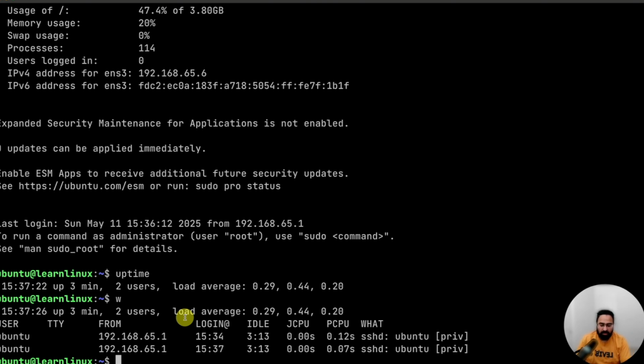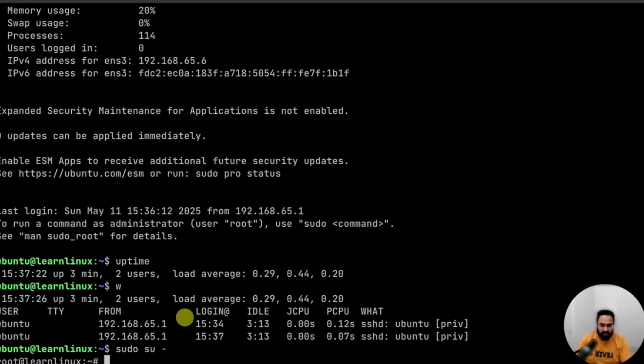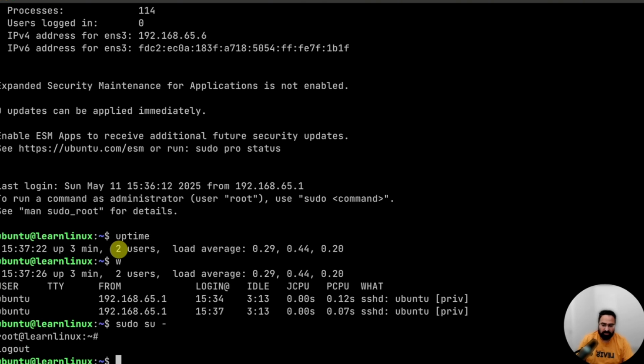I'll talk about sudo as well, but before I do that, first let's understand what this prompt is from end to end. When I landed inside this, I landed here. First thing is Ubuntu. Ubuntu is the username. Let me get out of the sudo and say whoami.